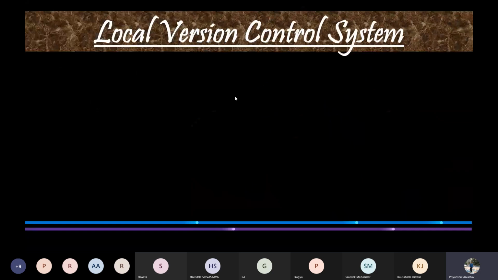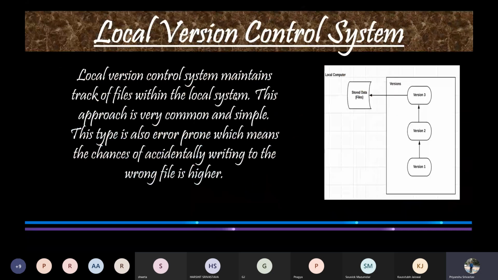The local version control system is an approach in which the user keeps his own files and saves the changes by himself or herself. That is, the entire management of the files is done by the user. But it is quite hard to maintain the changes in text files in a local version control system. It can get very confusing and the developer might accidentally replace some files which he actually needs in the program. So the chances of corruption of data and replacing of important files is very much possible in this type of version control system.